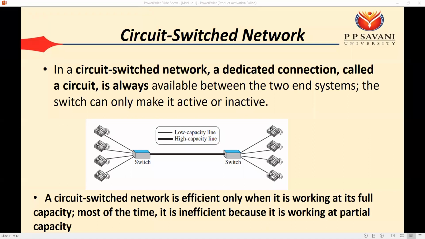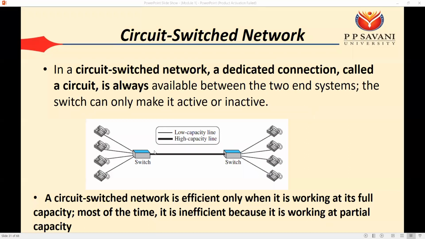Okay. Now, if all 4 telephones are used simultaneously, then the capacity of this link, which connects the two switches, that maximum speed should be 4 Mbps. Okay. In case of the circuit switched network, if there are 4 devices connected, and if all 4 want to talk simultaneously with another 4 devices at the receiving side, then we require the maximum speed equal to 4 Mbps. If we assume that we require 1 Mbps to talk with one user with another user, then the total capacity of the link should be 4 Mbps.